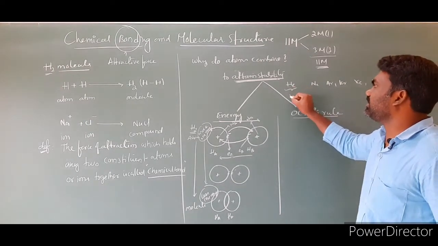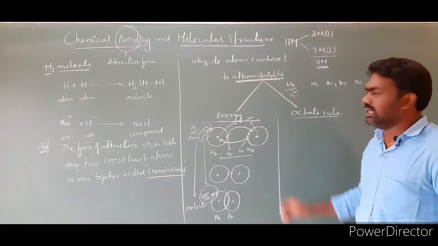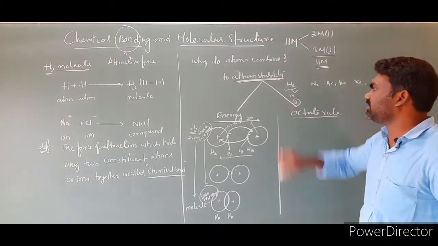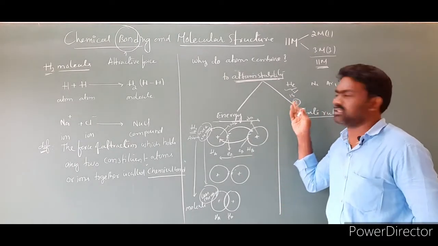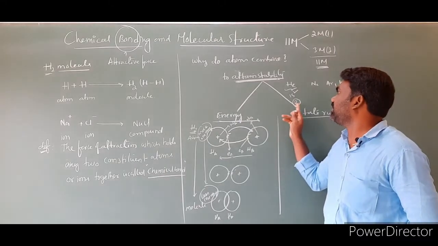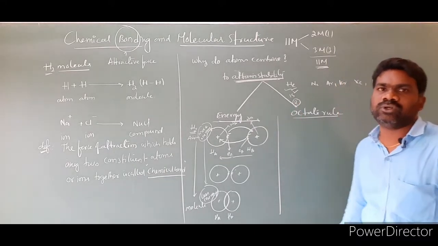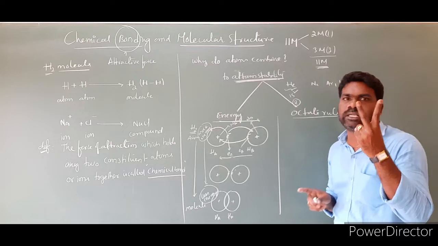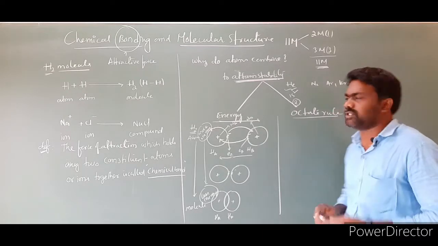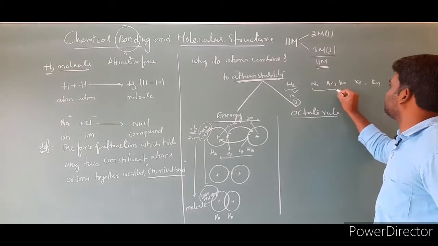Helium's configuration is 1s2. It has only 2 electrons in its valence shell. So this configuration is called a duplet configuration. Only 2 electrons are there. We are calling it a duplet configuration. Remaining noble gases.